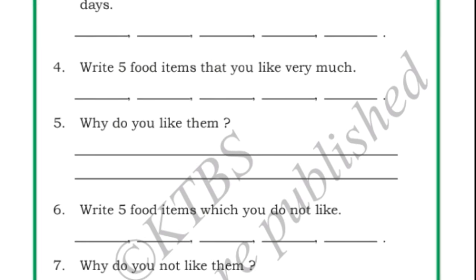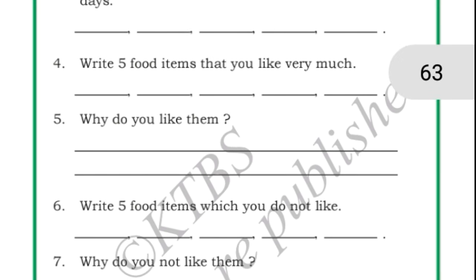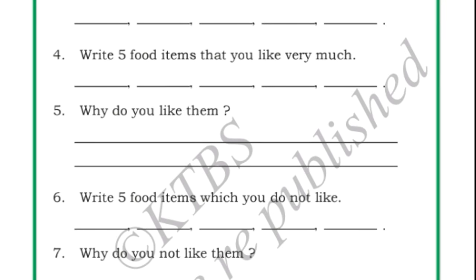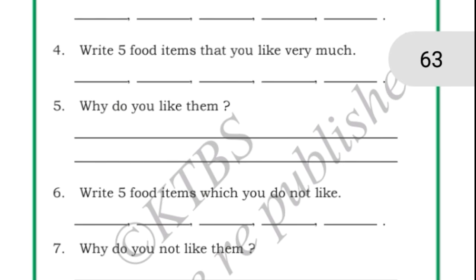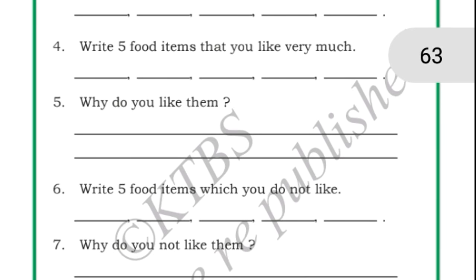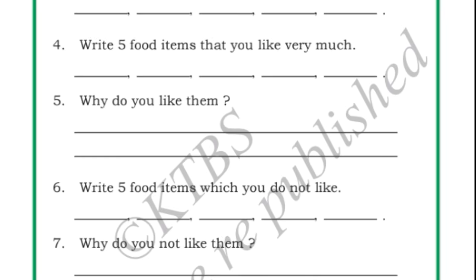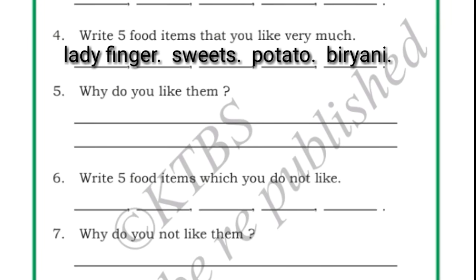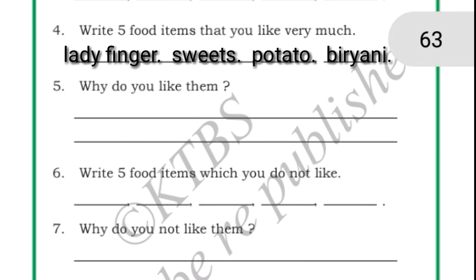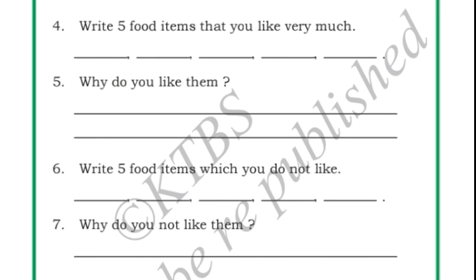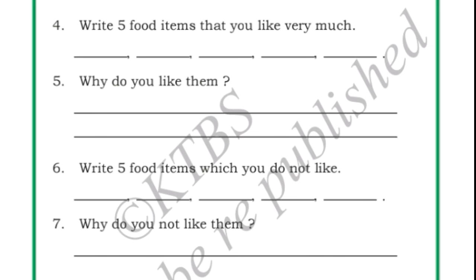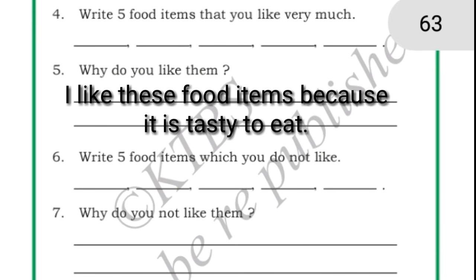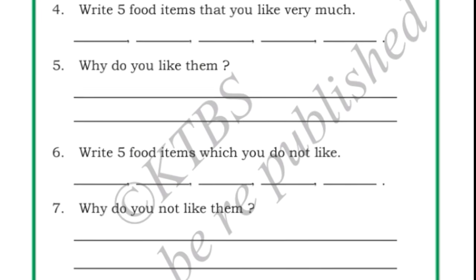Okay. Next, fourth question. Write 5 food items that you like very much. See, everyone is having their different likes and dislikes, right? So here you should write the 5 food items that you like very much. Okay. I like very much ladyfinger and biryani and sweets, potato and roti. Okay, whichever 5 food items that you like very much, you can write here. Okay, next question is, why do you like them? I like these food items because they are very tasty to eat. So here you should write your reason why you like them.